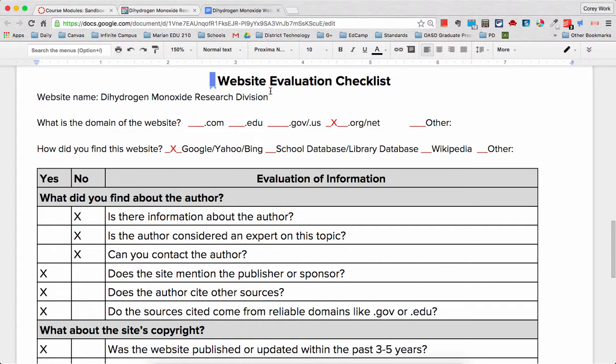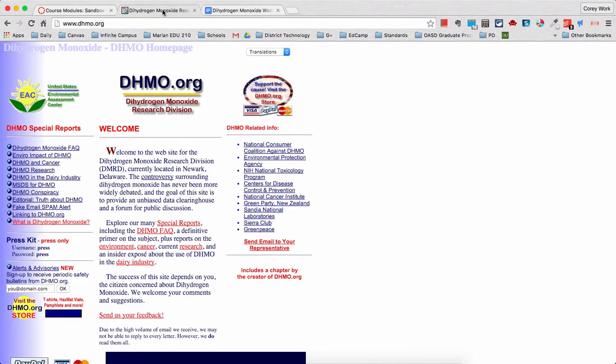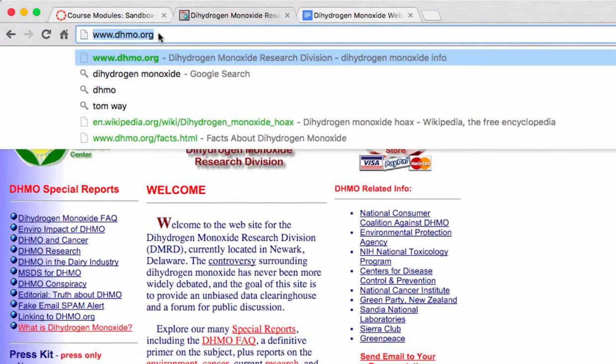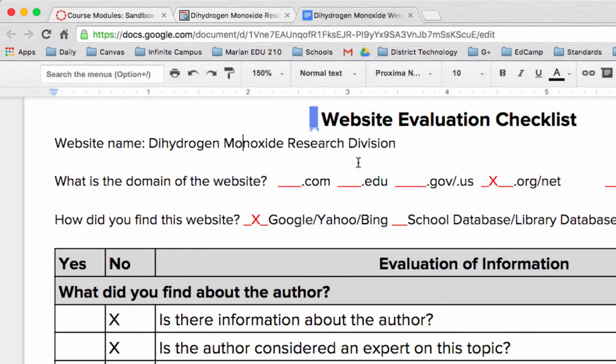So I'm going to fill out this evaluation checklist and then show the website. What I found was that it came from a .org. So if I switch over and take a look, this is my website that I found my information from, dhmo.org. And I can see that right up in the top here. And then I know it's a .org, so I put an X there. I found it by searching Google, so I put an X over here.